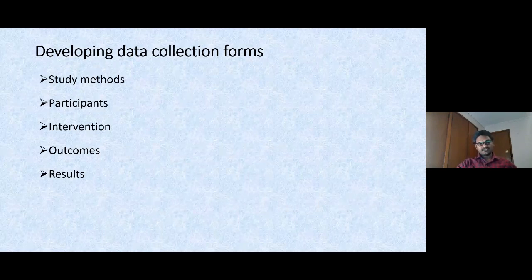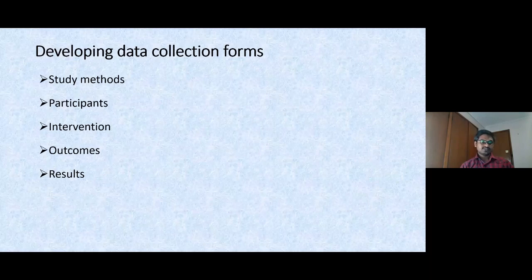Study methods. Study methods means whether the included study is a randomized controlled trial or case control or cohort, and how the randomization occurred, how the cases were captured, how the controls were captured, and where the study was conducted.